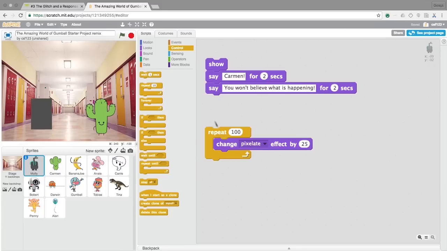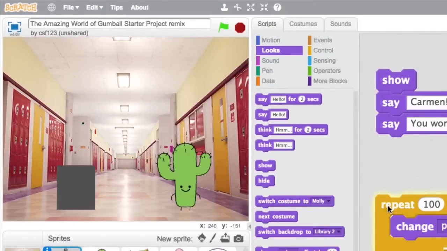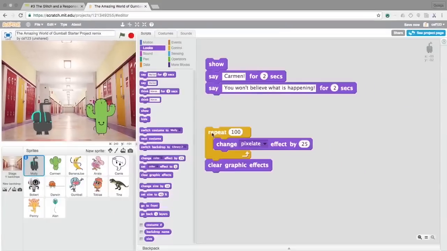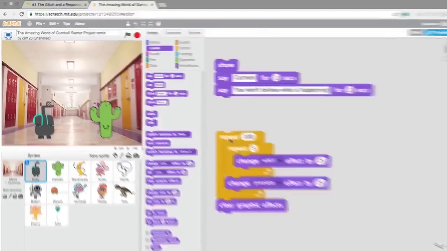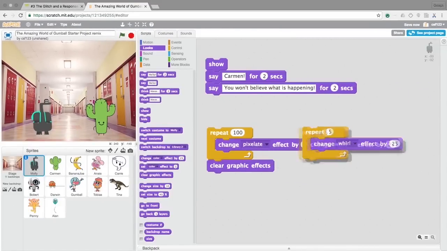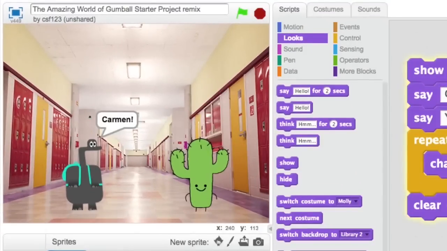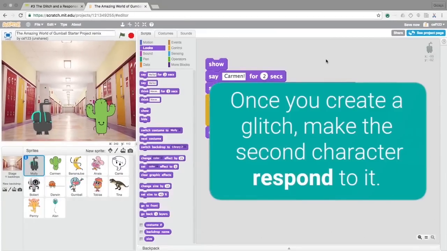To reset each time, add the Clear Graphic Effects block to the bottom of the stack. Combine effects and repeat blocks to make as dramatic of an effect as you would like for your story. Once you have an effect you like, add it to your block stack and try it out. Great.